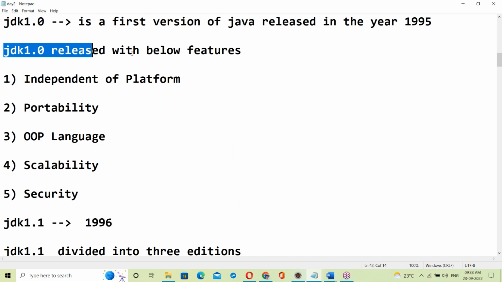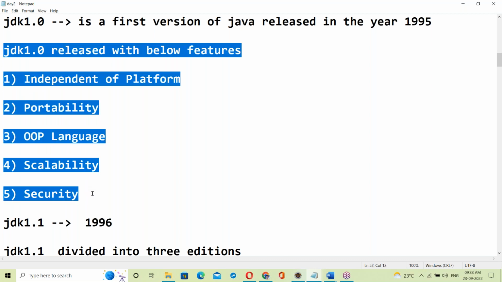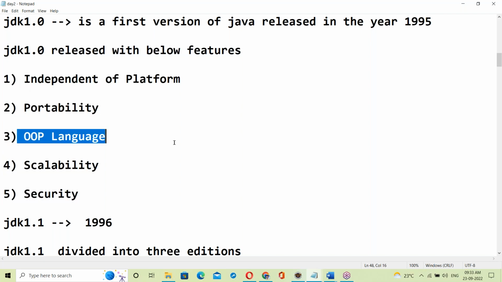JDK 1.0 released with the below features. So the initial features: independent platform, portability, OOP language, scalability, and security. These are the initial features of Java.